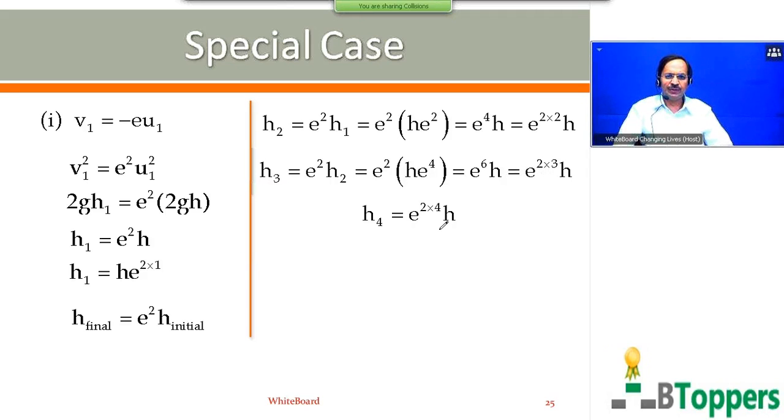Similarly, h4 equal to e power 8 into h. The height to which the ball rises after the nth impact with the floor, you can write as h e power 2n times h. You can take a pause and finish writing the notes up to here.